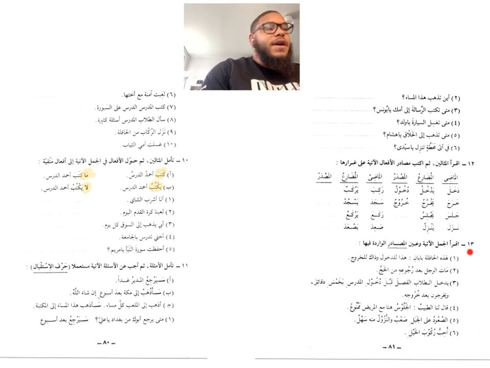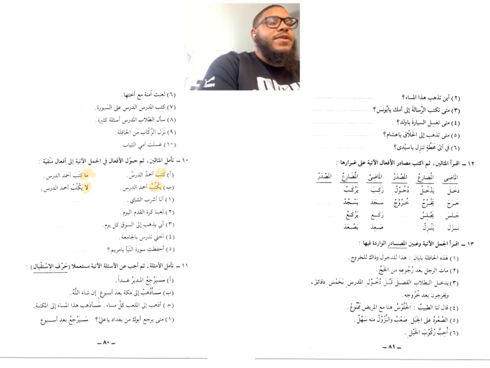It says اقرأ الجملة الآتية وعين مصادر الواردة فيها. So read the following sentences and then underline the masdar. Underline the masdar that is present within these sentences. For example, لهذه الحافلة بابان هذا للدخول وذاك للخروج. So where's the masadir, where's the masdar? In this example you have للدخول وللخروج. So you're going to apply the same principles to the next sentences to come, inshallah.